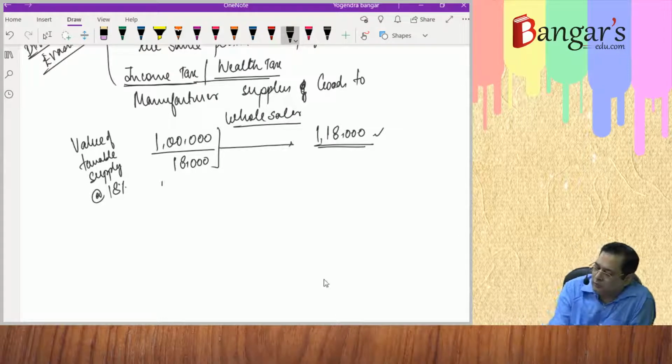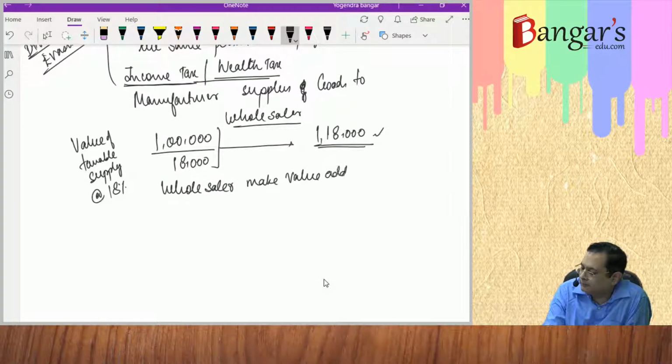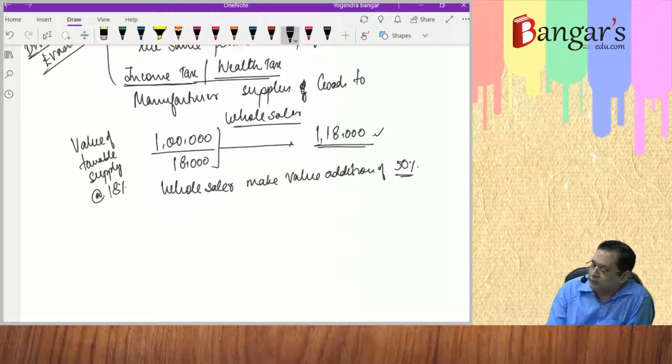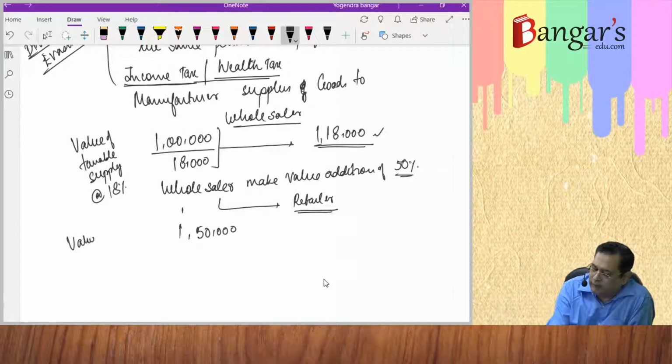Now, wholesaler makes value addition, his profit margin of say 50% on the price of the goods. So here wholesaler sells the same to retailer. His value addition is 50%, so his value of taxable supply will become how much?